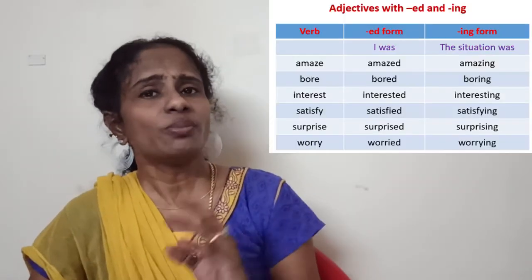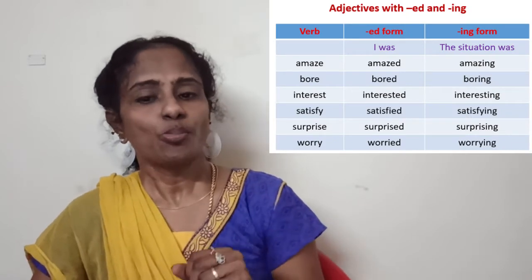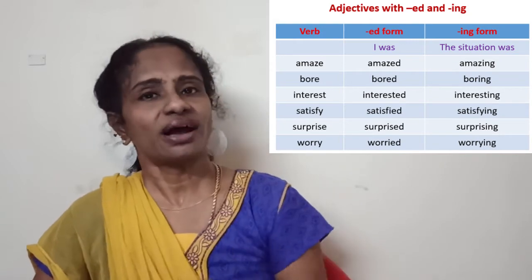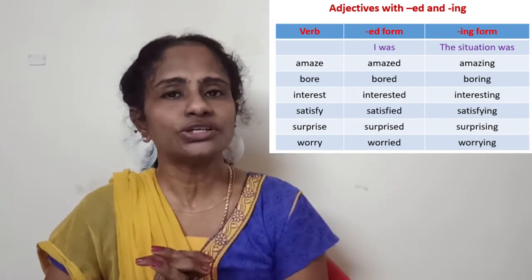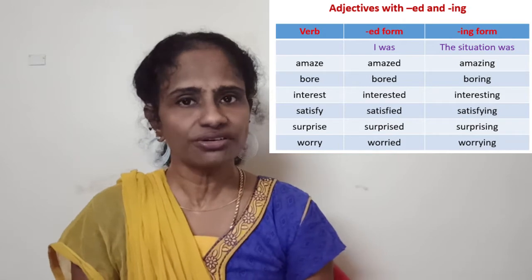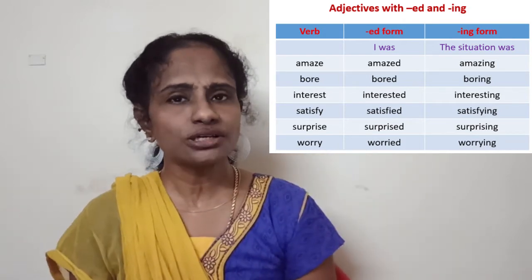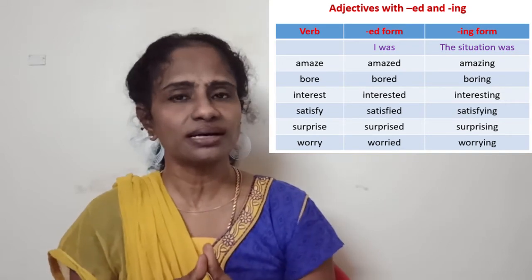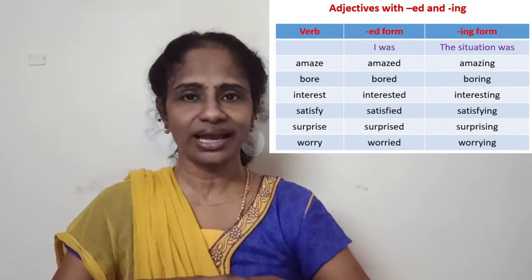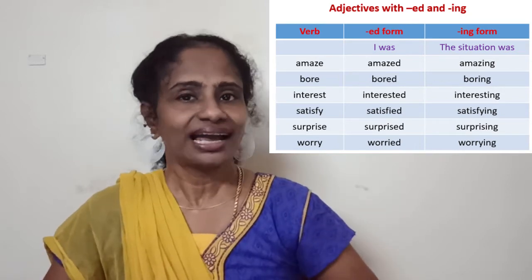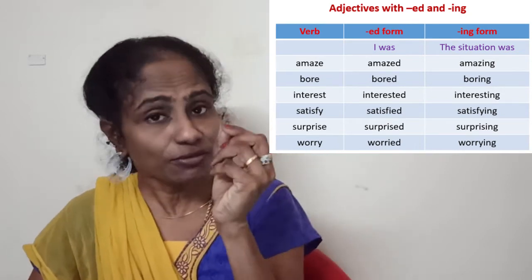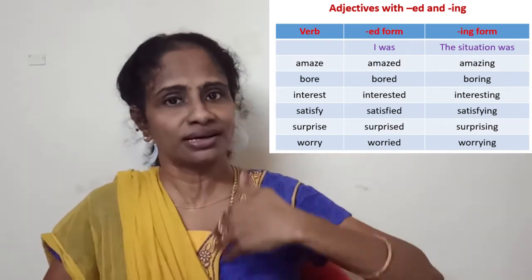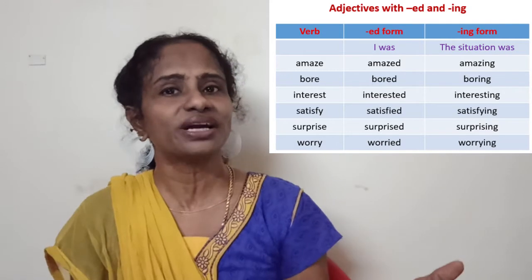These are words like amaze, bore, interest, satisfy, surprise, worry. If you look at these words, what is the past tense of interest? Interested. What is the past tense of satisfy? Satisfied. What is the past tense of surprise? Surprised. What is the past tense of worry? Worried. So is it a verb? No. This word that looks like a verb, the way it appears in the sentence, also becomes an adjective.